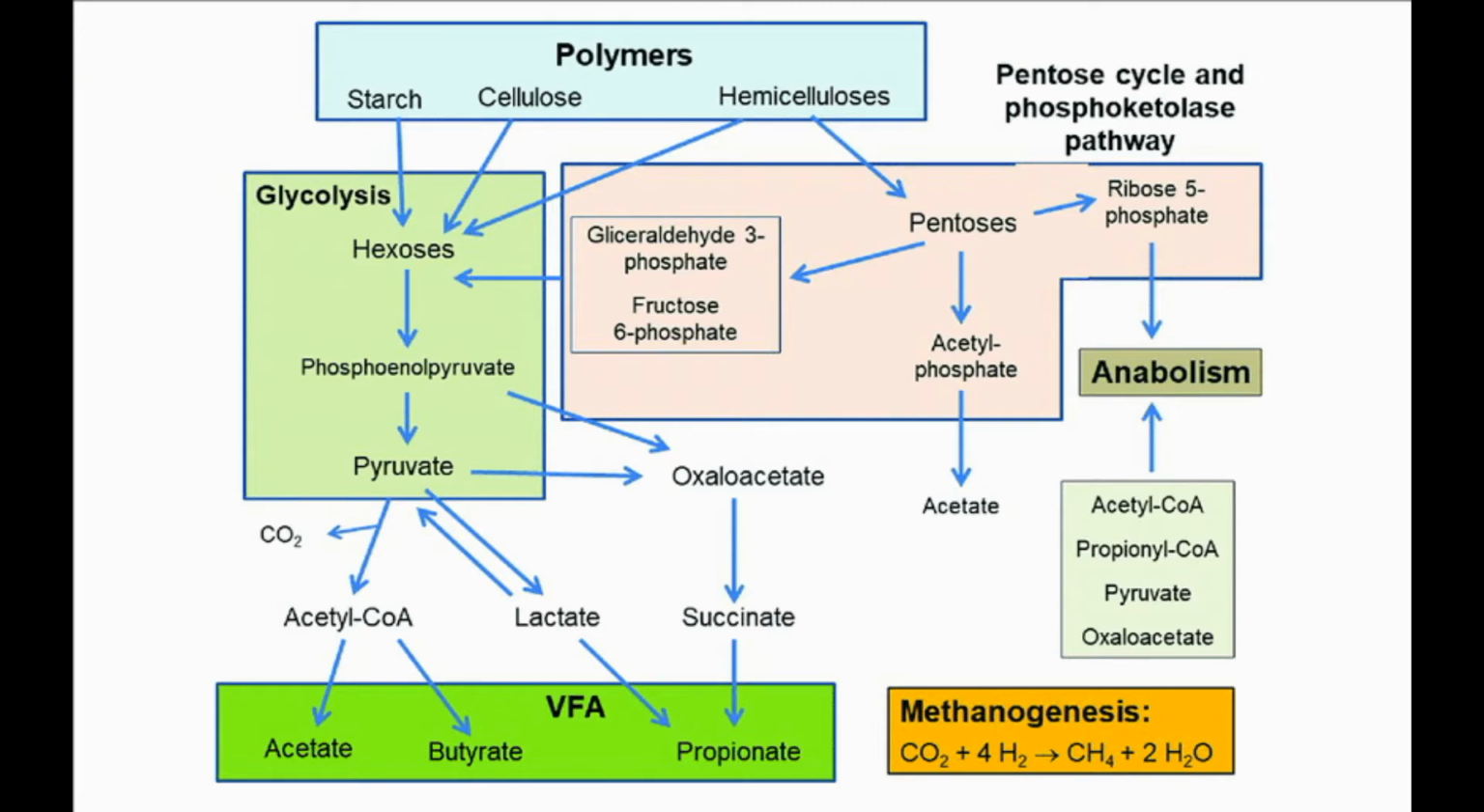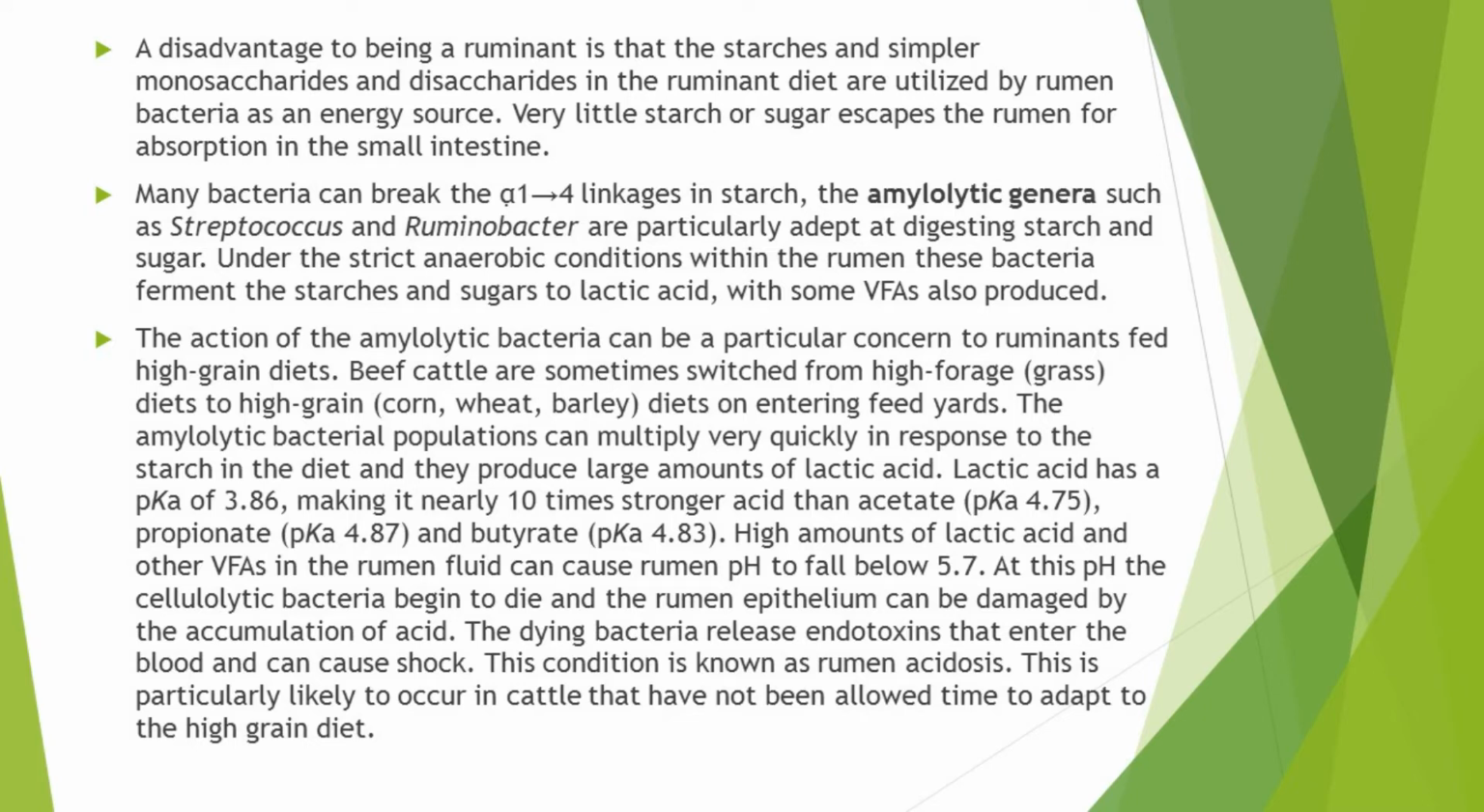These bacteria then cause the fermentation of starches under strictly anaerobic conditions. So they cause the fermentation of starches and sugars and form lactic acid and also form volatile fatty acids. Sometimes cattle are switched from high forage diets to high grain diets, and when this abrupt change in the diet of the cattle occurs, then there develops a condition in cattle which is known as rumen acidosis.